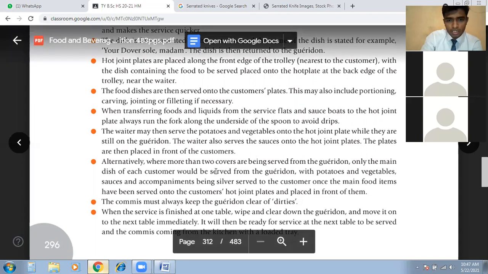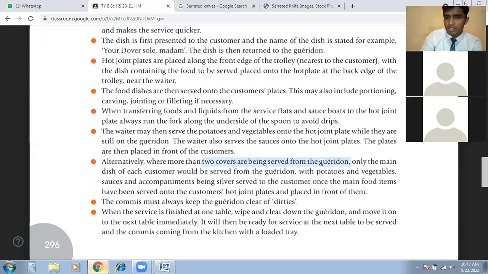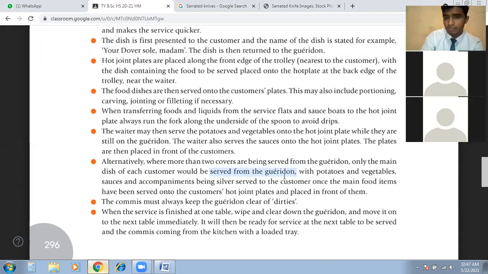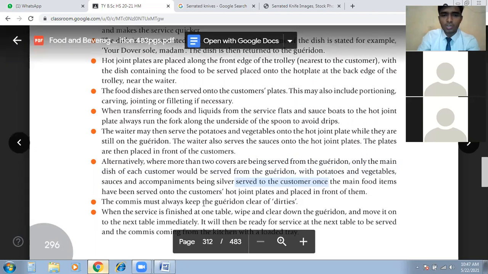Alternatively, where more than 2 covers are being served from the Gueridon, only the main dish of each customer would be served from the Gueridon trolley, with potatoes, vegetables, sausages, accompaniments being served to the customers once the main food items have been served onto the customer plate.